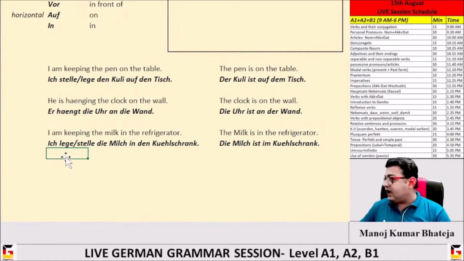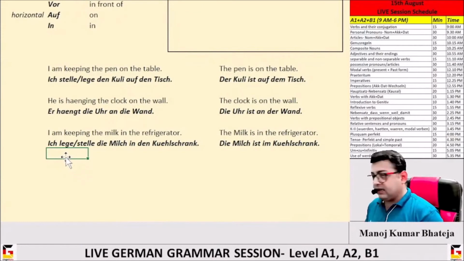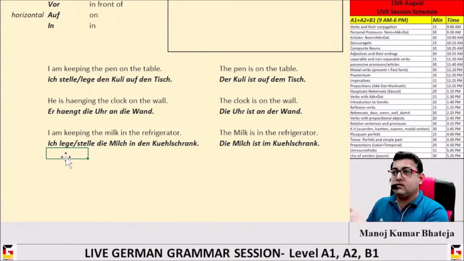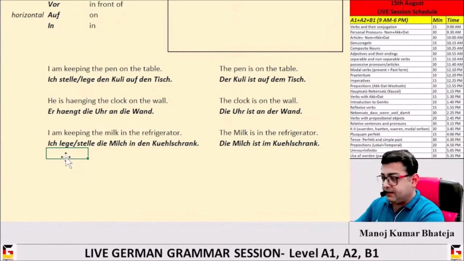I am sitting in the car, or I am going to sit in the car. That means I am outside right now and I am going to sit in the car. Accusative. I am in my car right now. Dative. Okay? That is very important.